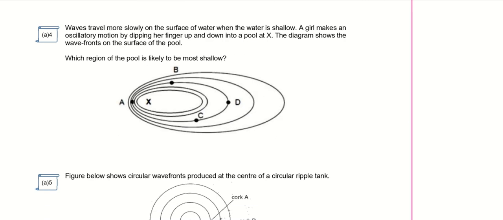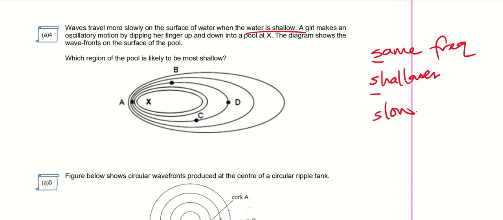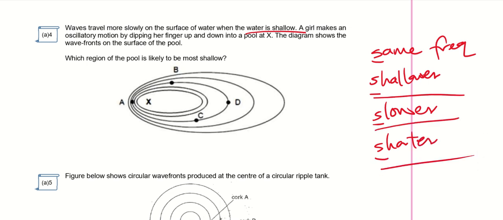Okay, then let's look at A4. Waves travel more slowly on the surface of water when the water is shallow. So they tell us this thing, but it is good to memorize the SSSS. Okay, so let me say again, same frequency, that's the first S, shallower depth, slower speed, right, and shorter wavelength. Okay, so if it's shallower, the speed will be slower, the wavelength will be shorter. They all have the same frequency.